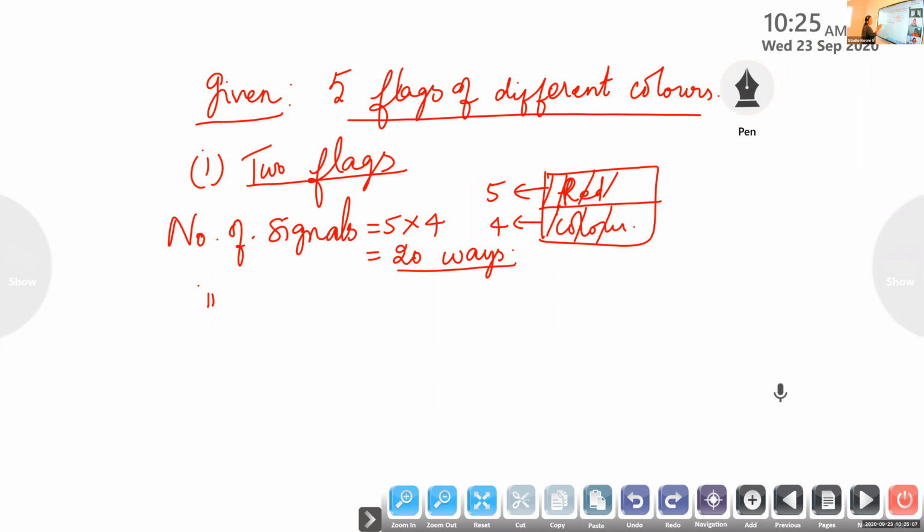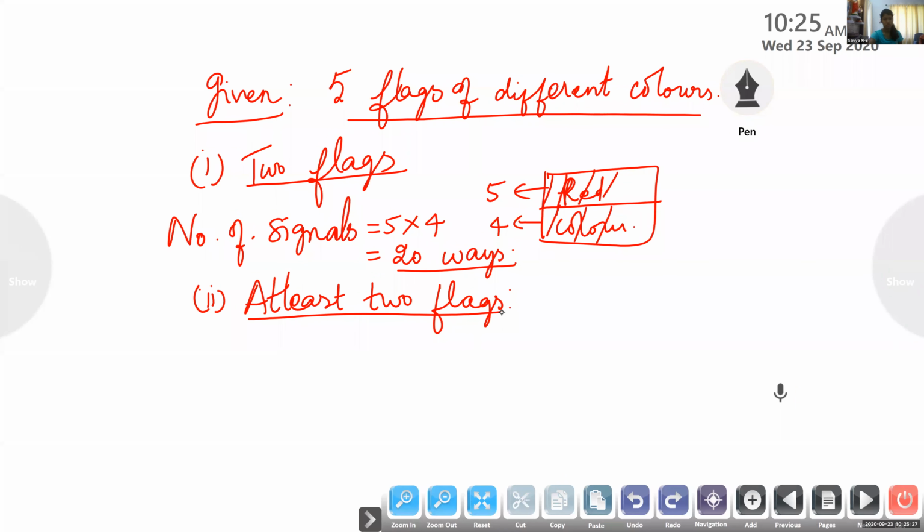Now what is the second one asked? Each signal should use at least 2 flags. What does it mean? At least 2 flags. That means 2 and more. Okay, minimum is 2.